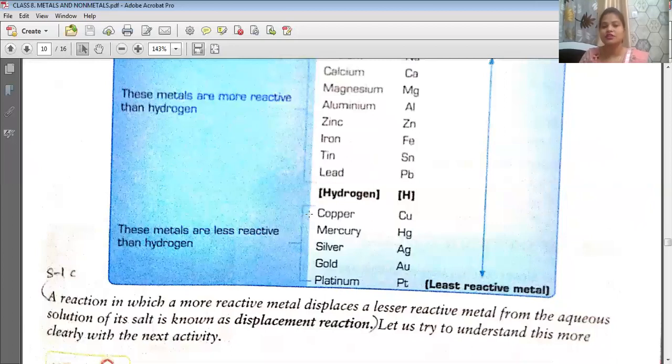What is electropositivity? It will lose an electron and become a positive ion. So that is why hydrogen behaves like a metal, and that is why it is kept in the reactivity series with other metals in spite of being a non-metal.